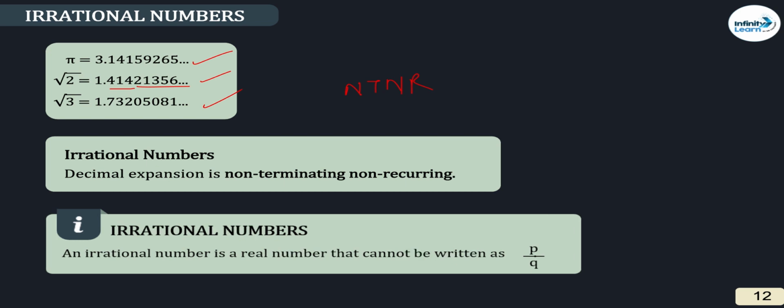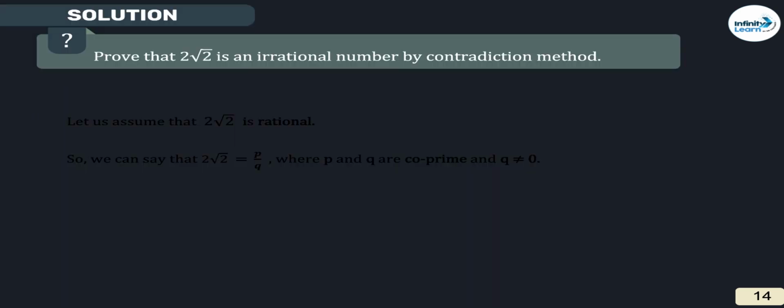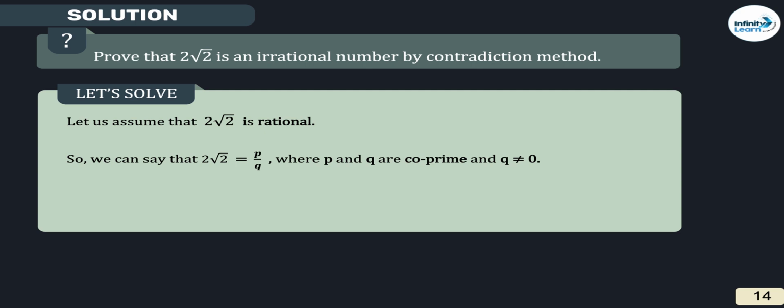So that cannot be written in the form of p by q. Prove that 2 root 2 is an irrational number by contradiction method. First of all, let us assume 2 root 2 is rational. 2 root 2 equals p by q, where p and q are co-prime and q should not be equal to 0. Third step, squaring on both sides.